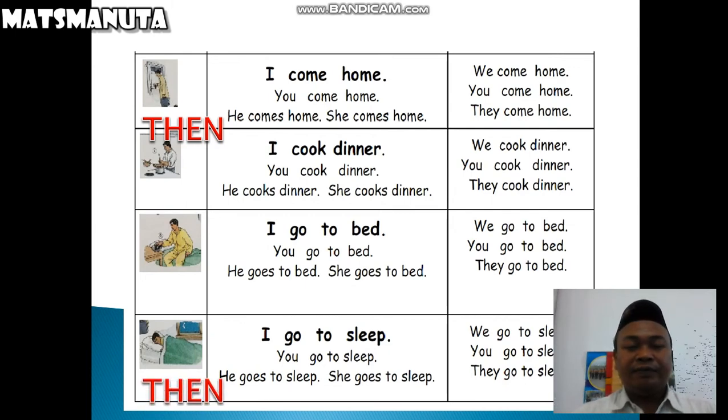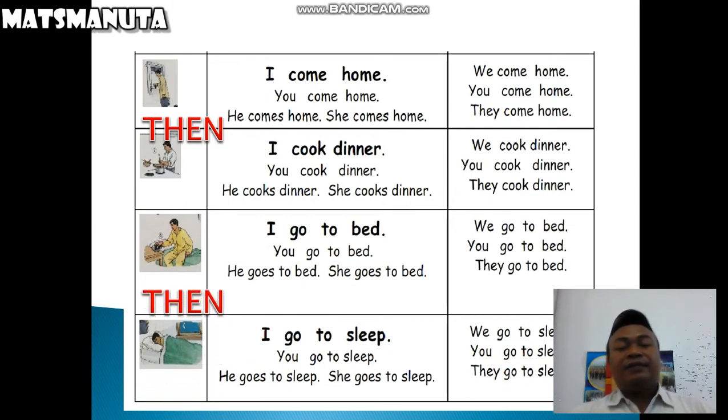Okay, next. I go to bed, then I go to sleep. You go to bed, then you go to sleep. He goes to bed, then he goes to sleep. She goes to bed, then she goes to sleep.